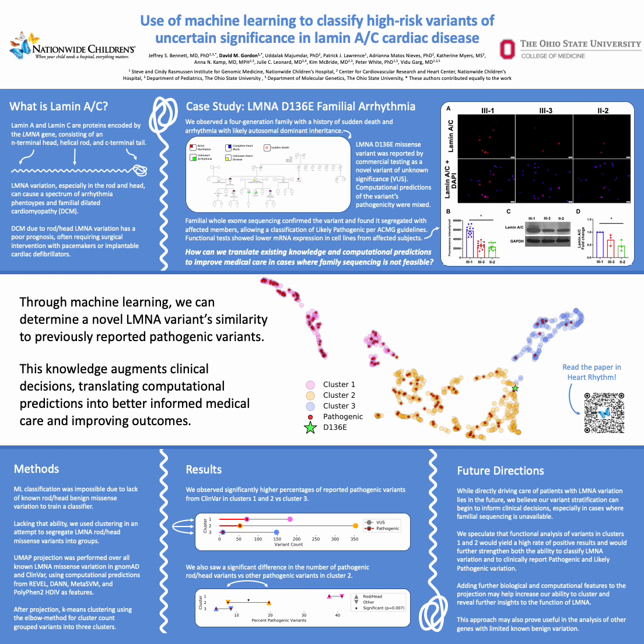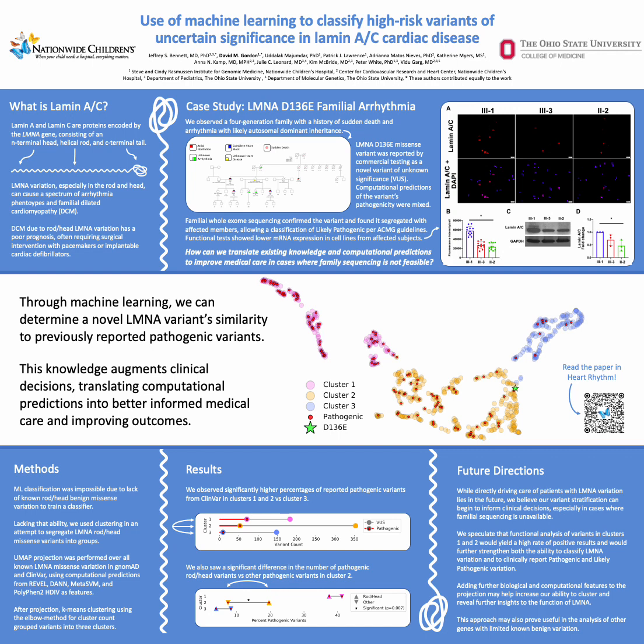Now, dilated cardiomyopathy due to this variation in lamin A has a poor prognosis, and this and other phenotypes often require surgical intervention with pacemakers or implantable devices. A patient was referred to us with a history of arrhythmia and atrioventricular block, that is to say, the electrical signals could not travel from the atria to the ventricles in their heart.